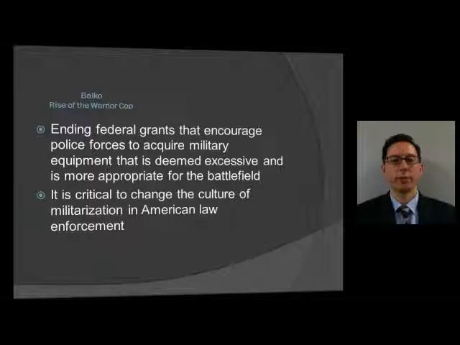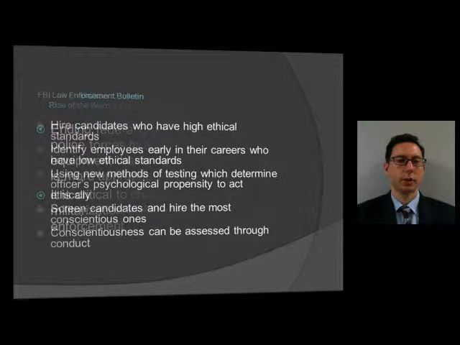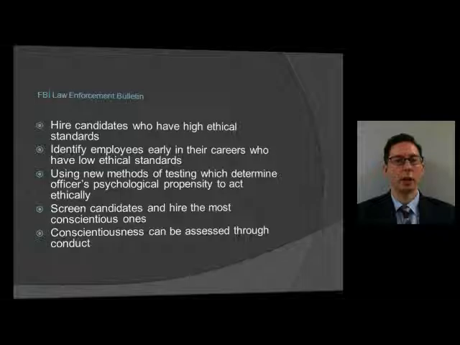Ending federal grants that encourage police forces to acquire military equipment that is deemed excessive and is more appropriate for the battlefield. Those federal grants, that 1033 plan, it is critical to change the culture of militarization in American law enforcement. This comes from the FBI Law Enforcement Bulletin.